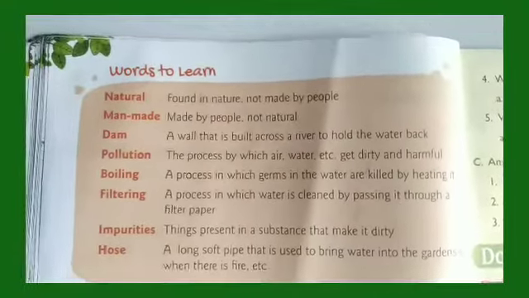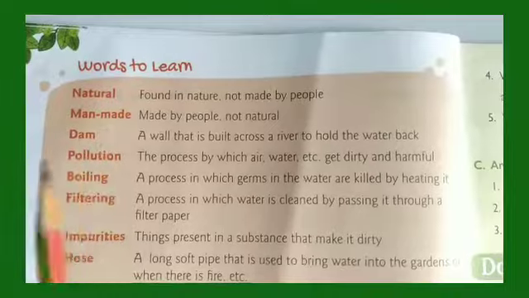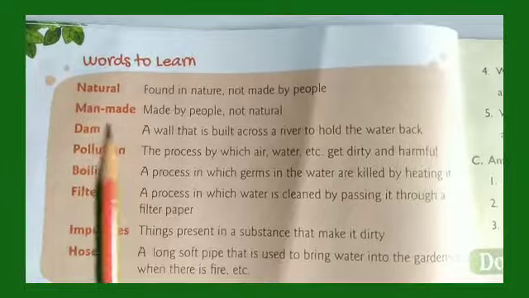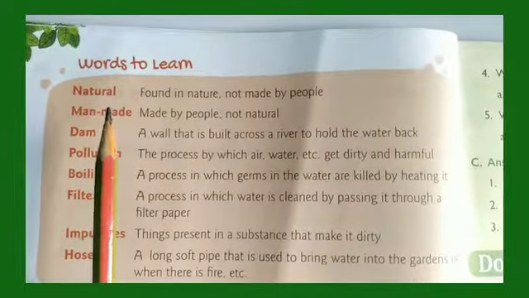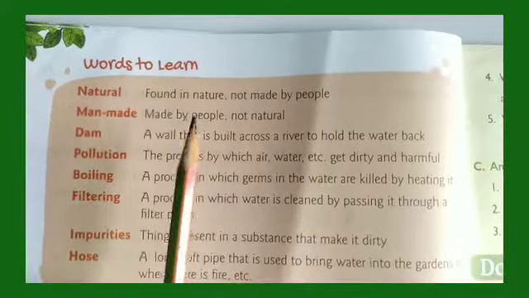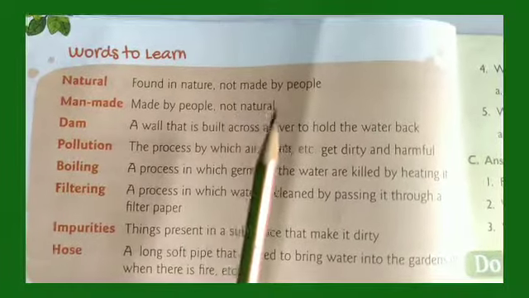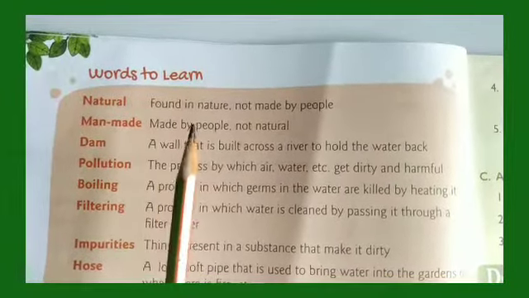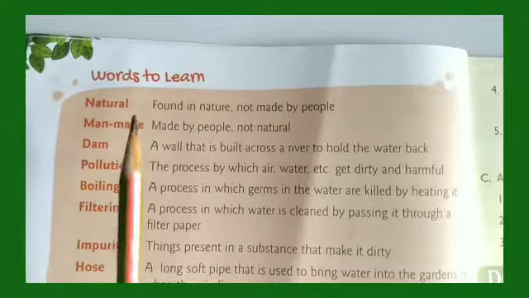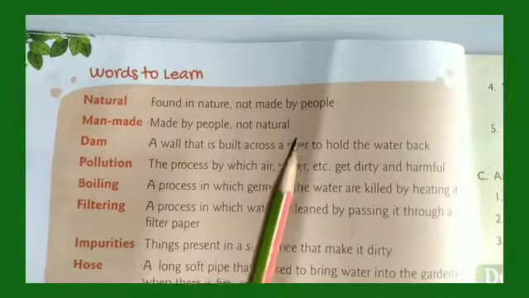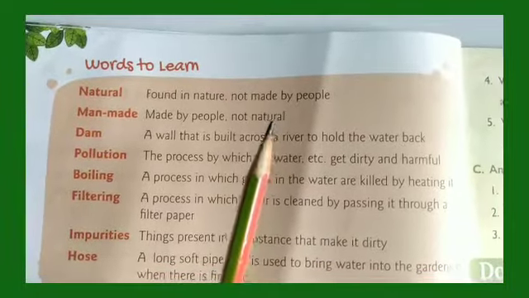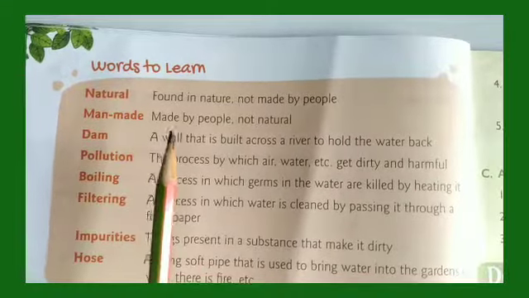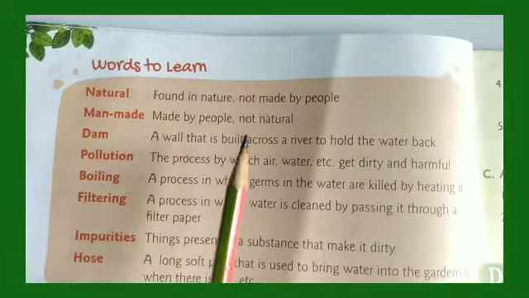Fine. Now, the words to learn. On page 36, you will see all this. You have to know what we mean by natural, found in nature. That is not made by man. Are oceans made by man? No. Are trees made by man? No. Those are natural. But buildings and all are made by man, isn't it? Man-made. That is made by people, not natural.